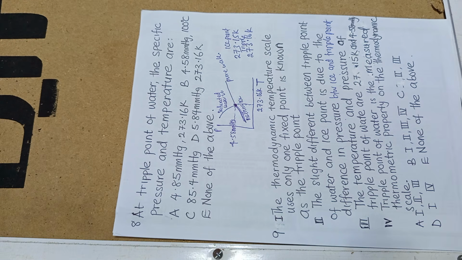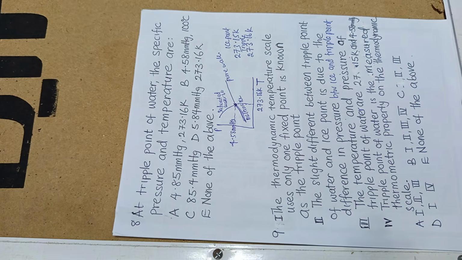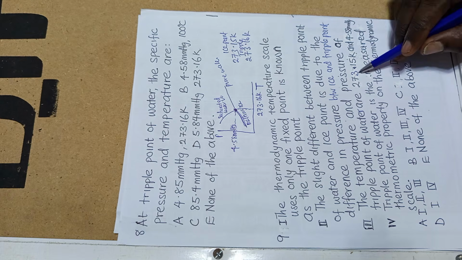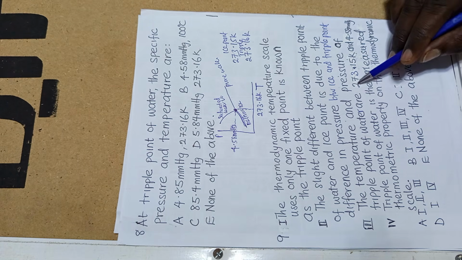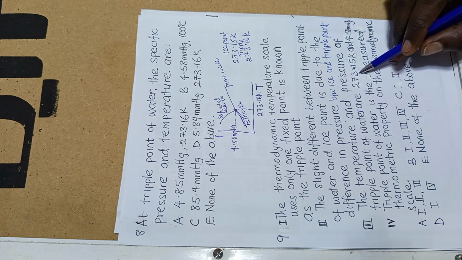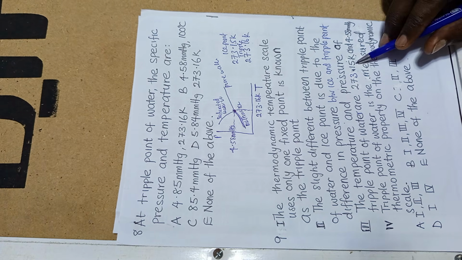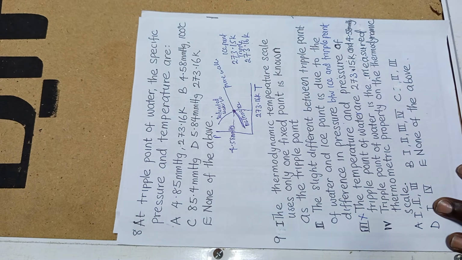The temperature and pressure of the triple point of water are 273.15 and 4.58 millimeter mercury. So there's a problem here. This is supposed to be 273.16. So this one is correct, this one is wrong. So I will check this as a wrong answer.